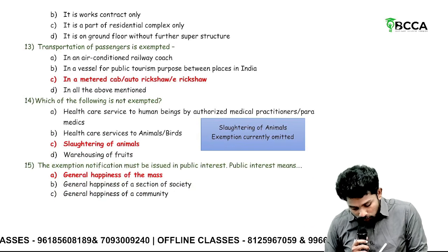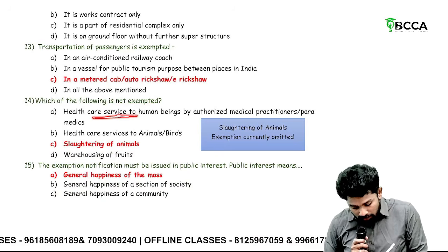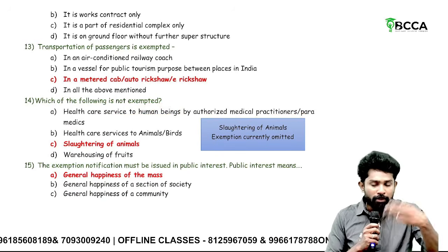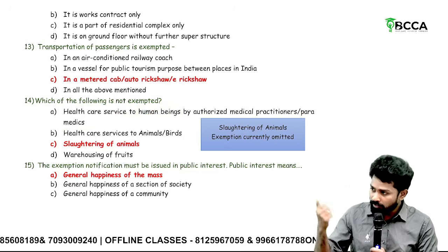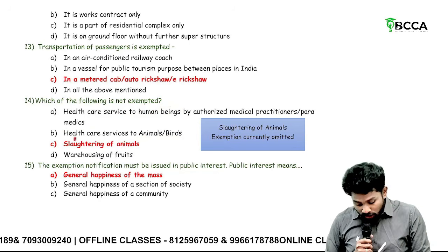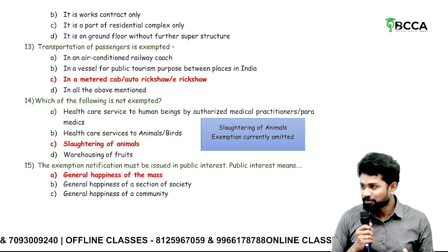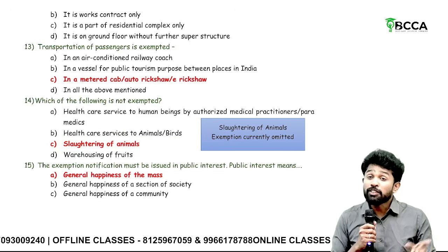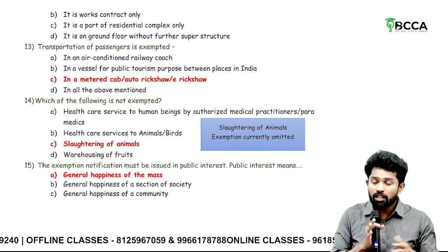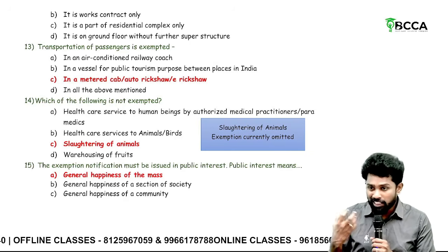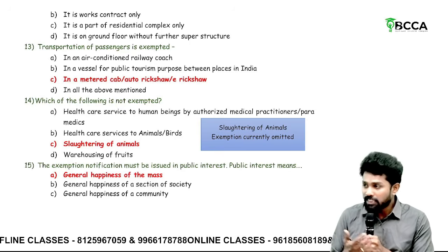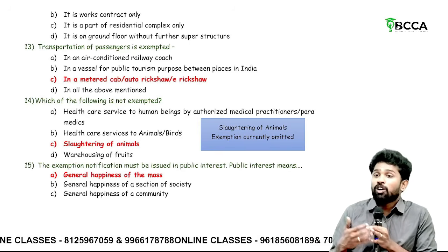Then, which of the following is not exempted? Healthcare services to human beings by authorized medical practitioners or paramedics. Where a medical practitioner or paramedic provides healthcare service, exempted. Healthcare services to animals and birds, veterinary clinics, exempted. Slaughtering of animals, mutton shop. Okay, so that used to be exempted previously. Slaughtering of animals, sir. In rural areas, they'll buy a sheep, cut it, process it, and then give. But in cities, for the people, they'll not have much space.